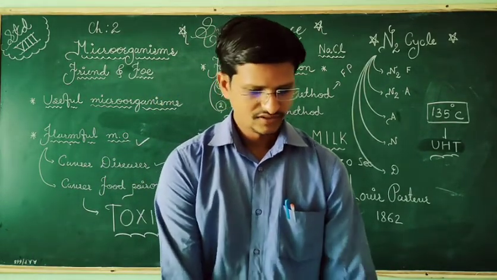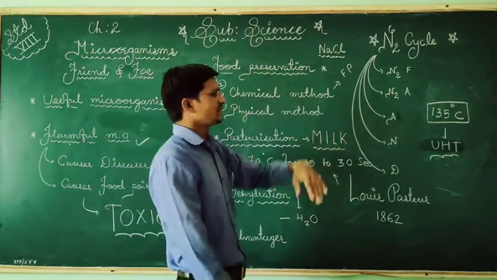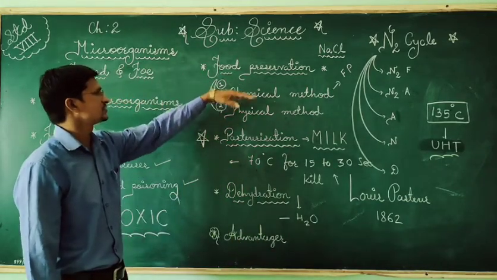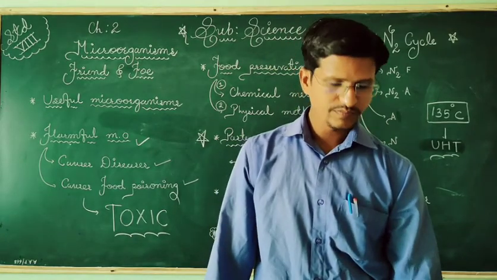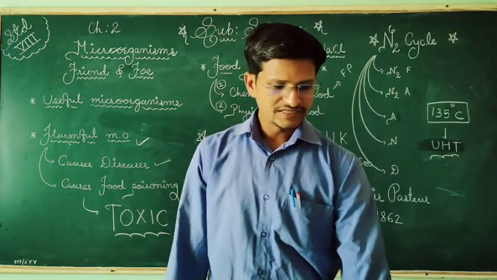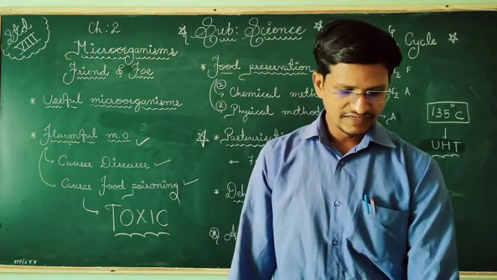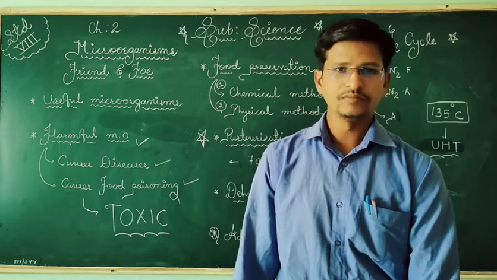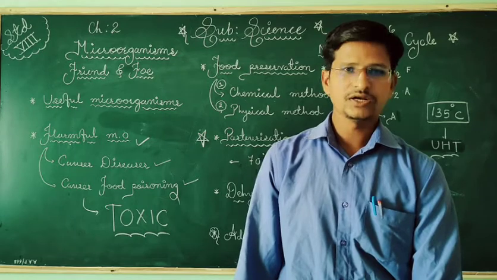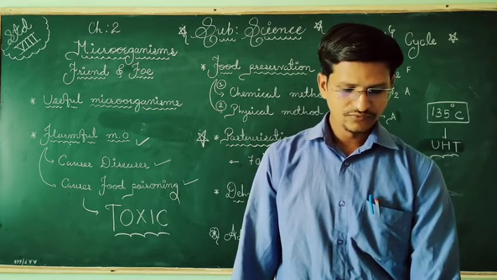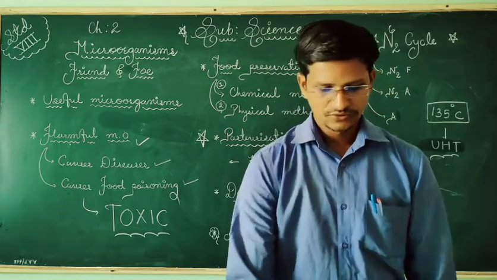Now the last topic we are going to discuss is the nitrogen cycle. Before that I want to go over the advantages of food preservation. So you can see four advantages of food preservation, page number 36. It decreases the wastage of food by avoiding spoilage. Second, it increases the storage period of food materials. Third, the nutritional value of the food is retained for a long period. And it ensures food availability at distant places and during the off seasons also. So these are the advantages.